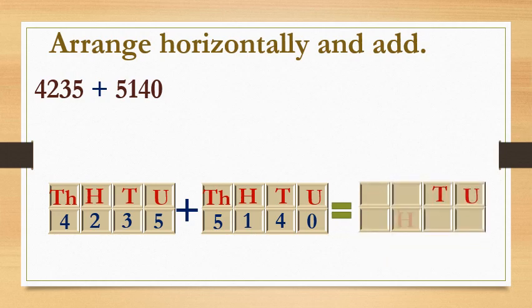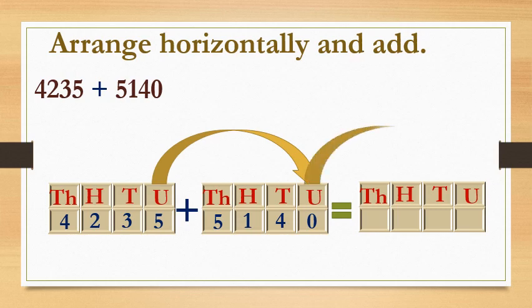Okay, we will do addition now. Before that, for the answer, we are going to prepare one more table. Now we will start addition. You know that the procedure is the same for vertical arrangement and also for horizontal arrangement. So we will start addition from the unit place. Now see, dear students, in the unit place 5 plus 0.